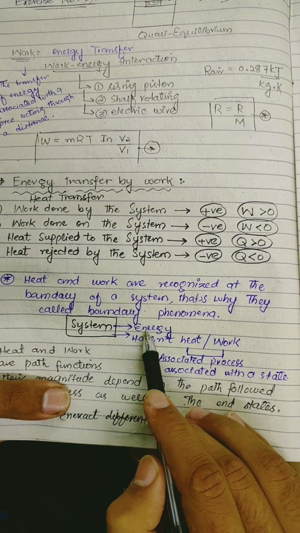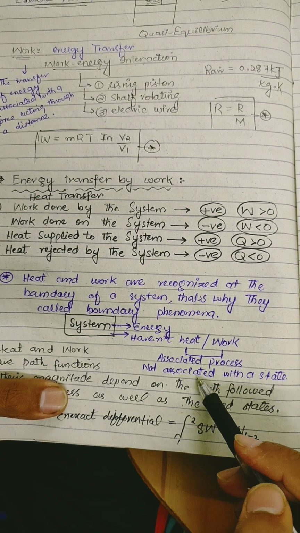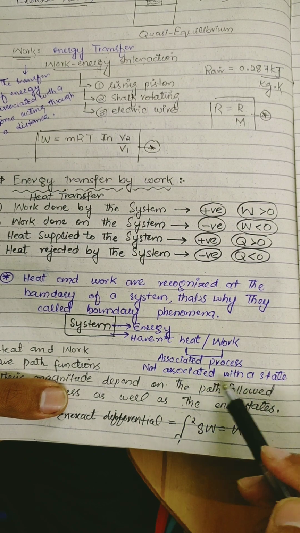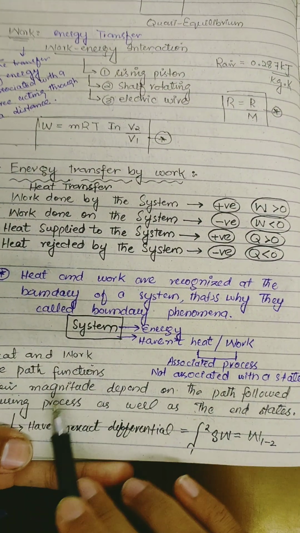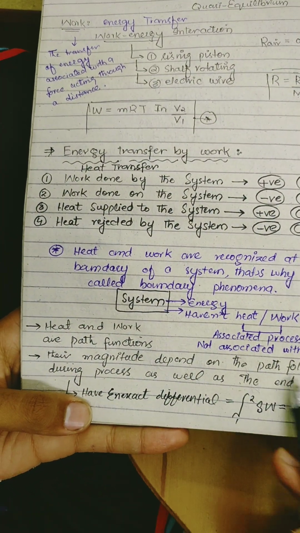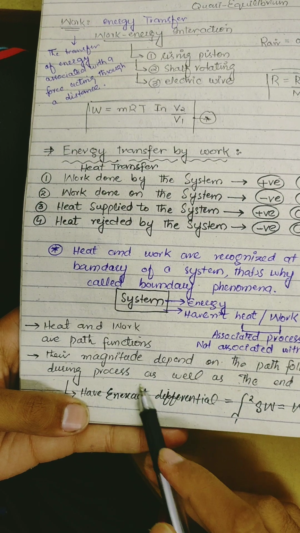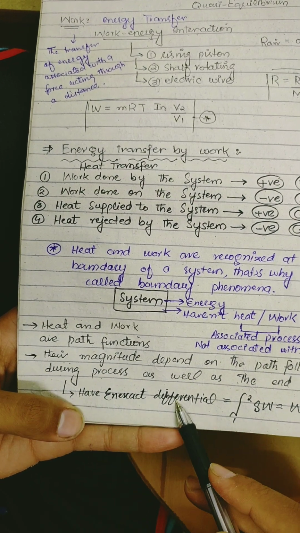Systems have energy, but they do not have heat and work associated with them, because heat and work are not associated with the state. Heat and work are path functions. Their magnitude depends on the path followed during a process as well as the end states. That's why they are inexact differentials.